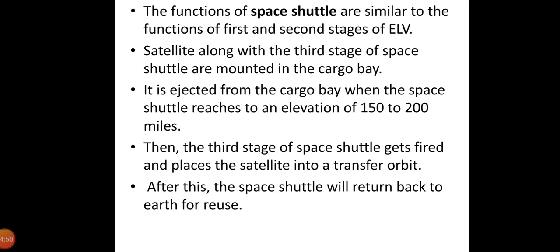The function of the space shuttle is similar to the function of the first and second stages of the ELV. The satellites, along with the third stage, are mounted in the shuttle's cargo bay. The satellite is ejected from the cargo bay when the space shuttle reaches an elevation of 150 to 200 miles. Then the third stage gets fired and places the satellite into transfer orbit. After this, the space shuttle will return back to Earth.